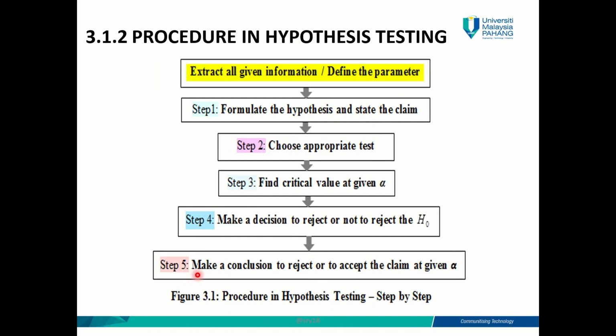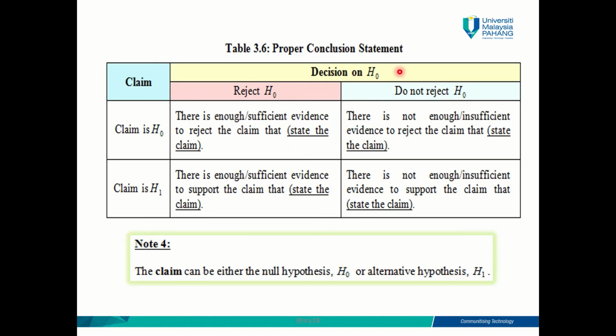Step 5, finally, you need to make a conclusion whether to reject or to accept the claim at a given alpha value. So Pak Mail, in step 5, will conclude: is it true that the population mean of breed A is greater than 120 liters, or is it not greater than 120 liters? This is another table that you might find helpful for step 5. This table is on slide note page 14, if I'm not mistaken.